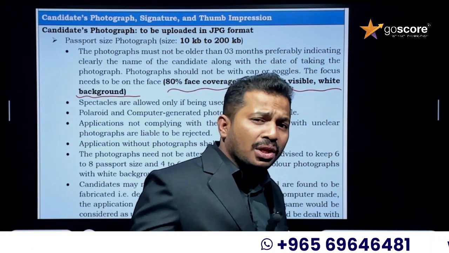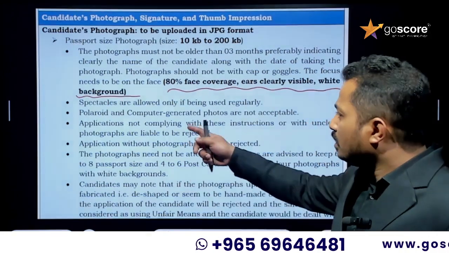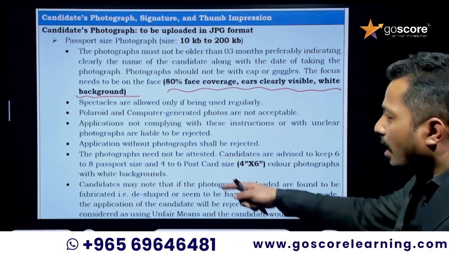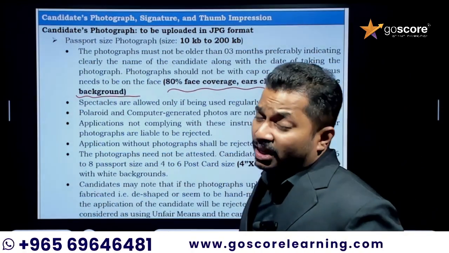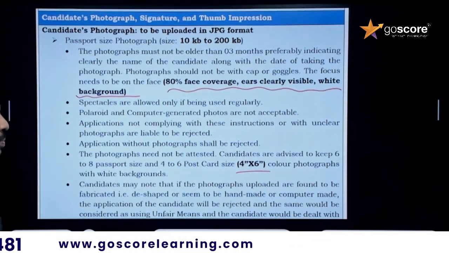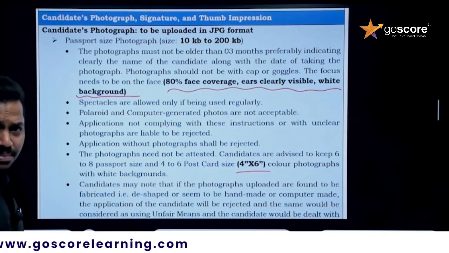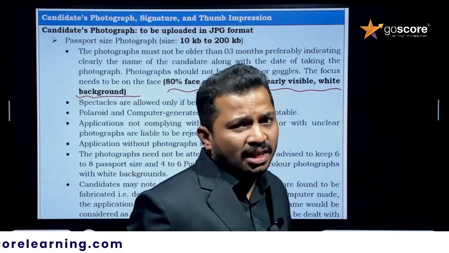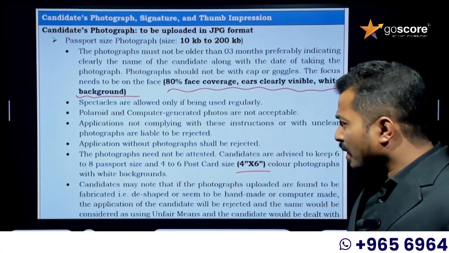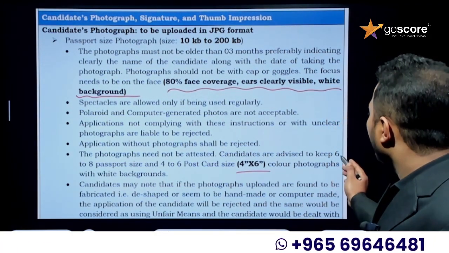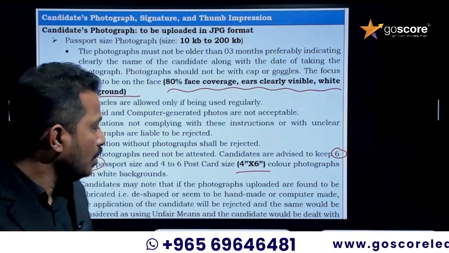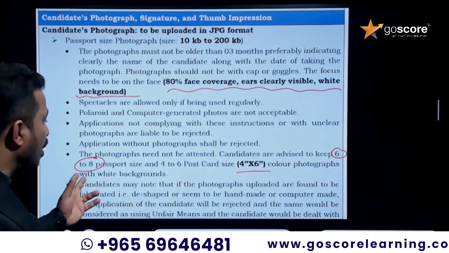If they are regularly using spectacles, they can use them, and some other conditions are also given over there. You can just read them, I don't want to explain everything. Along with that, you need a postcard size photo, which is 4-inch by 6-inch in aspect ratio. You can get the same photograph from the studio in postcard format if you mention it to them, and you have to keep 6 to 8 copies. They mention this is needed at the time of admission. And also in the hall ticket you need to paste the photograph.